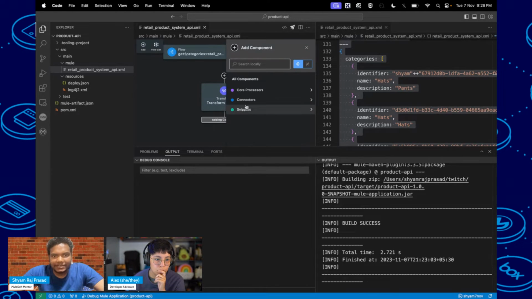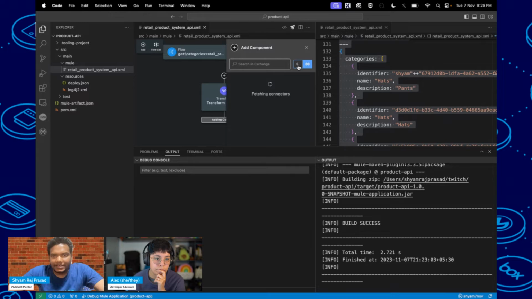When you click on this plus icon once again, you can see all the components there, like core processors and connectors. In basic connectors, we have database, email, file, HTTP, and Salesforce. These are already available. Some connector details you can get from the Exchange also.